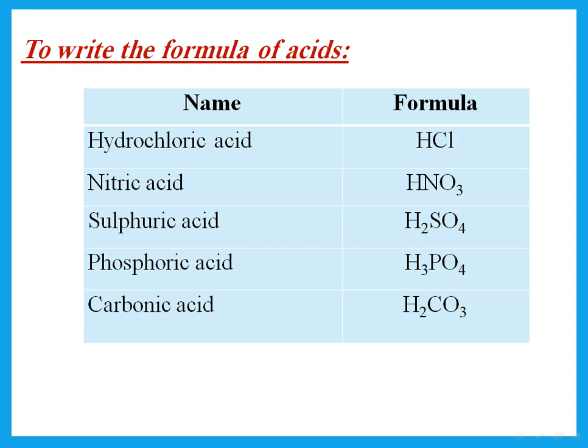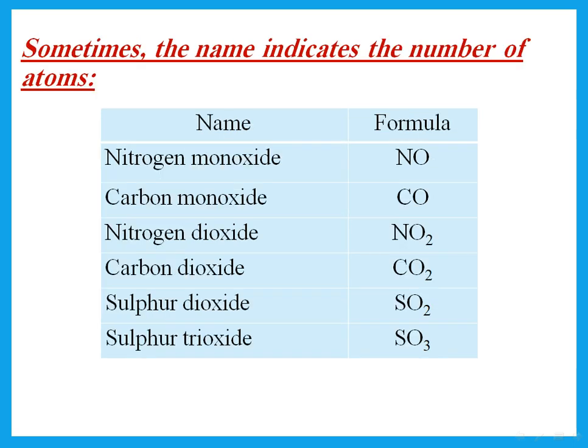How do we write the formula of acids? We start with H, and then depending on which acid we're talking about, the acid that has chloride or nitrate or sulfate or phosphate, these are the different acids that you will be required to write.